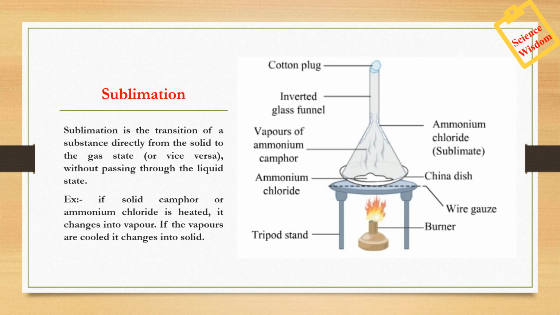Here is an activity which shows the same with ammonium chloride. When it is heated, it directly converts to vapor, and when we cool it, it converts directly back to solid.